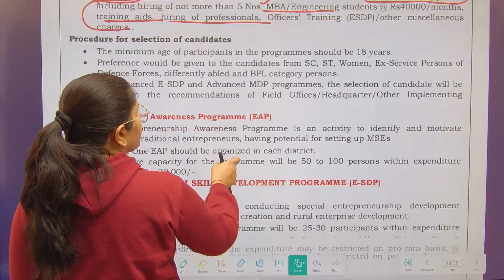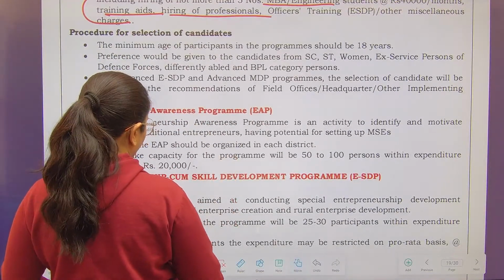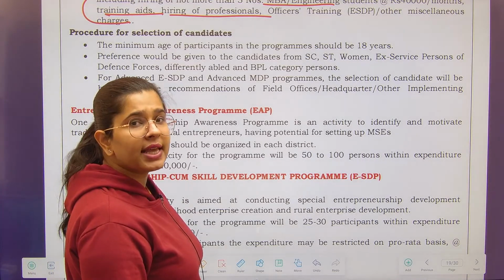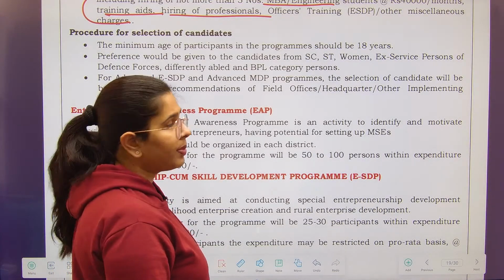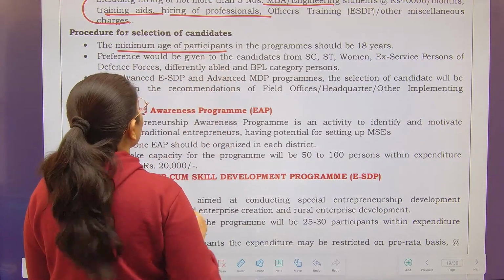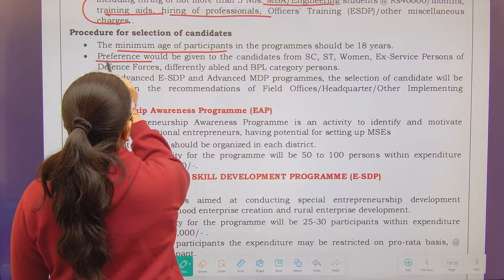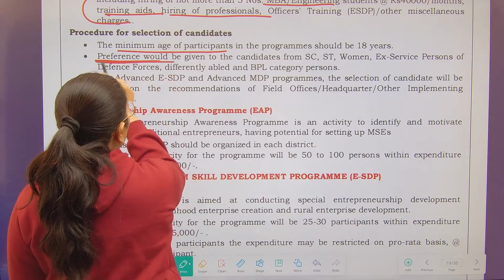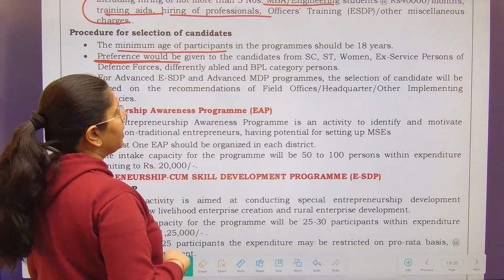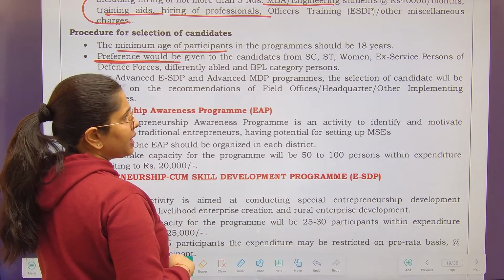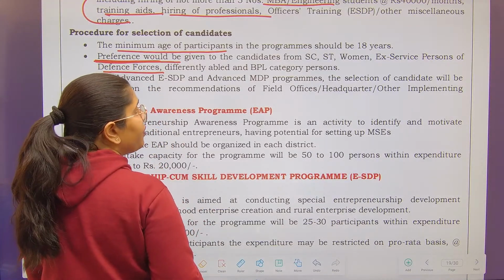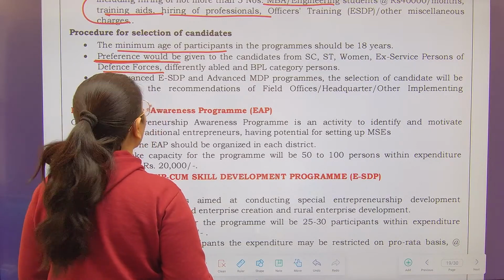Now see the procedure for selection of candidates to whom you are going to provide the training. This is also called eligibility norms. Who is going to be eligible? The minimum age should be 18 years, fine. Preference, I'm not saying that the scheme is limited only to these individuals. No, I'm saying preference will be given to those who are from SC/ST, women, ex-service personnel of defense forces, differently abled or BPL category persons.